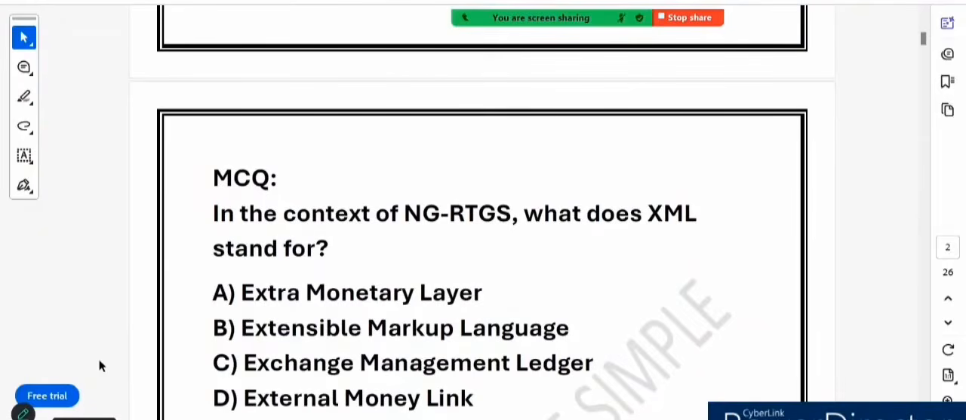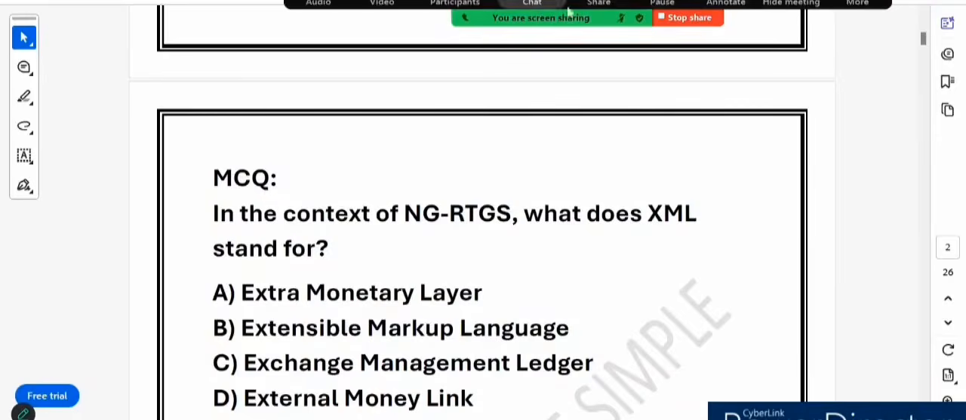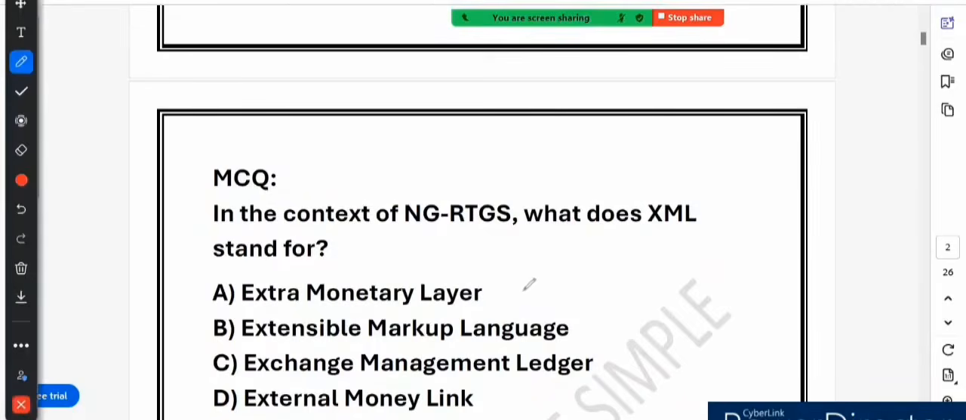We have 4 options and we will go through each option carefully. Option A says extra monetary layer. This is incorrect. XML has nothing to do with extra monetary layer, because this extra monetary layer sounds fancy, but it does not exist in the world of NG RTGS, right? So this option is incorrect.